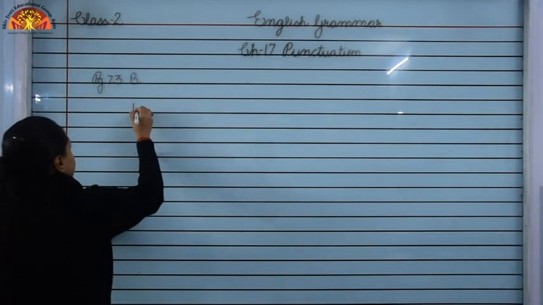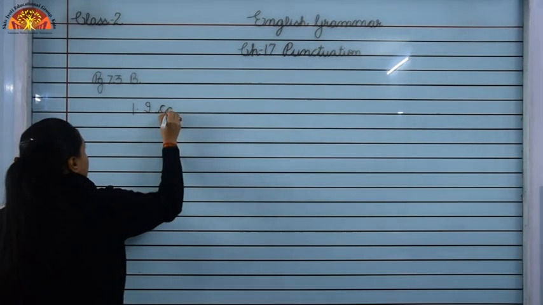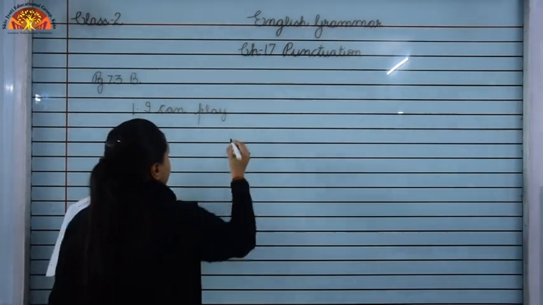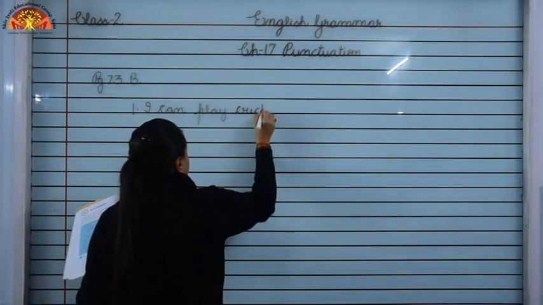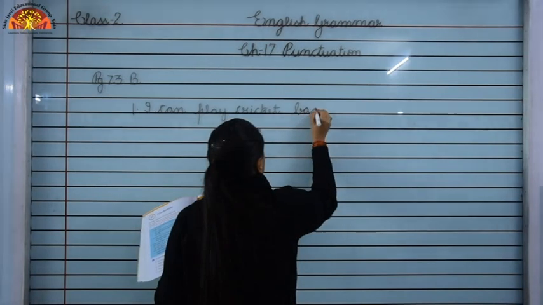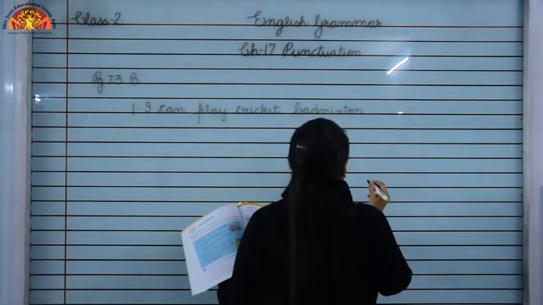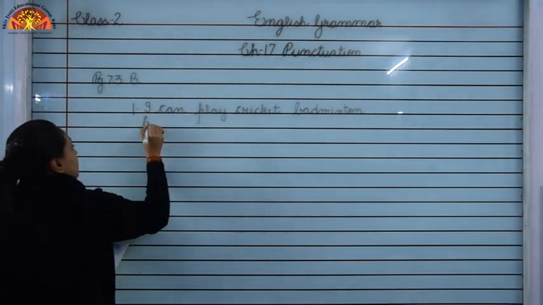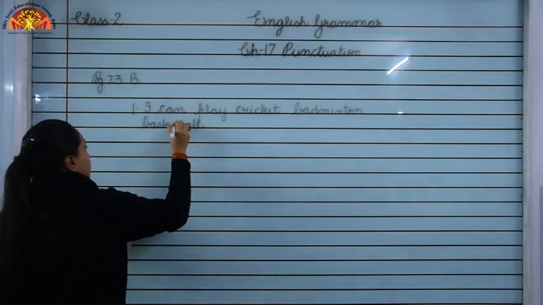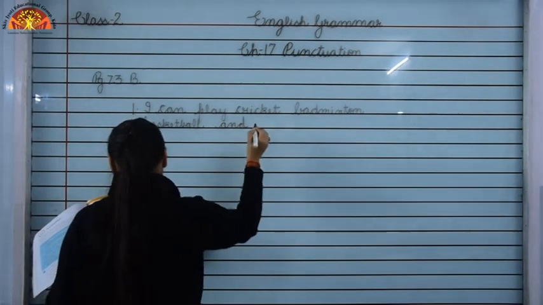Number 1 is, I can play cricket, badminton, basketball and chess.